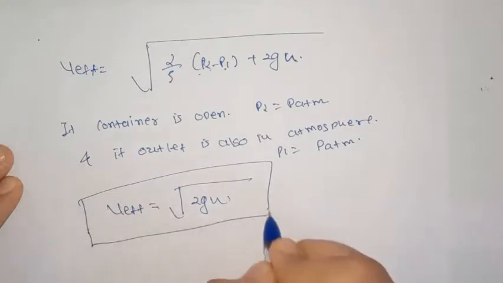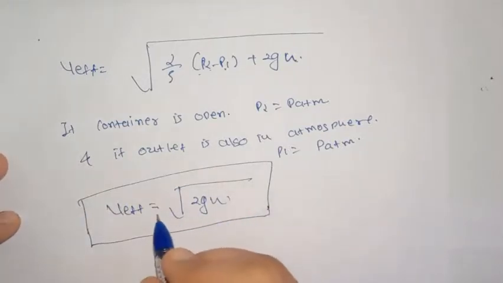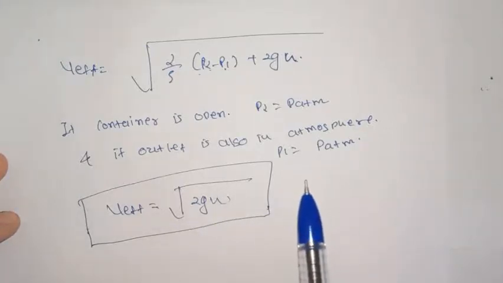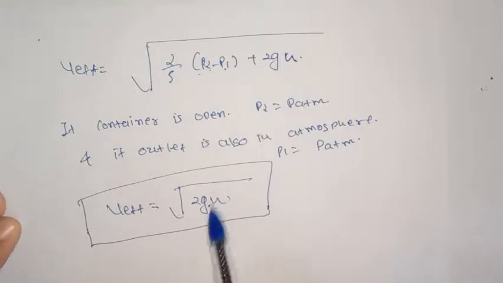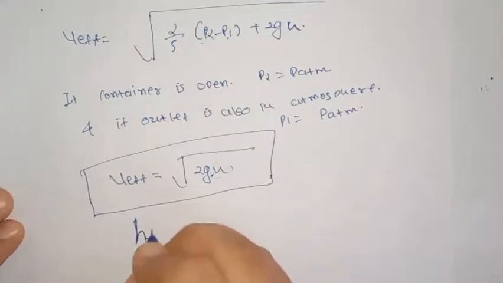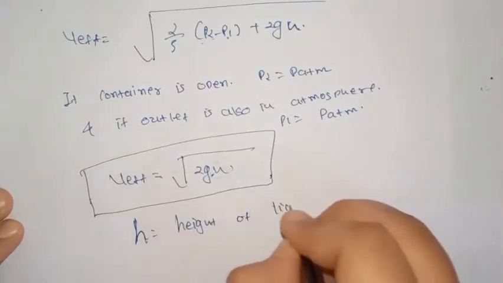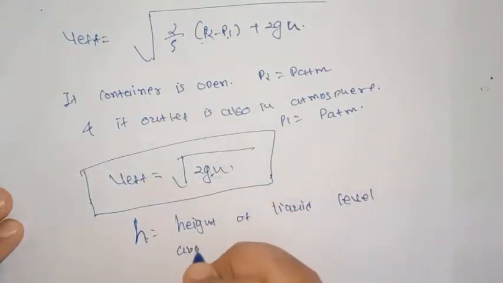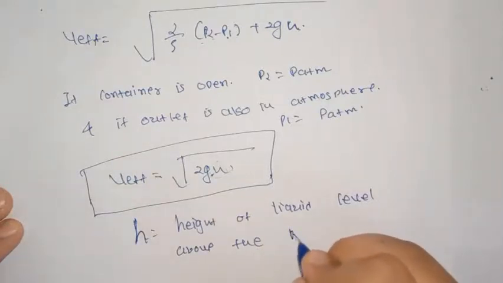Don't confuse it with the value of velocity that we get in the case of gravitational force. In the case of gravitational force, we take height h from the ground, but here the height h is the height of liquid level above the hole.